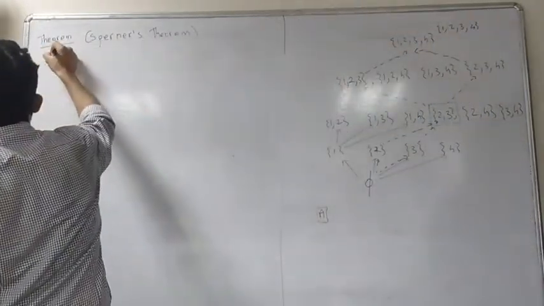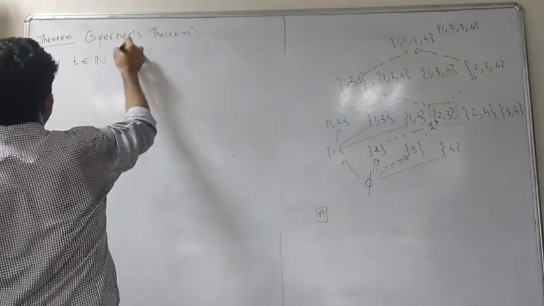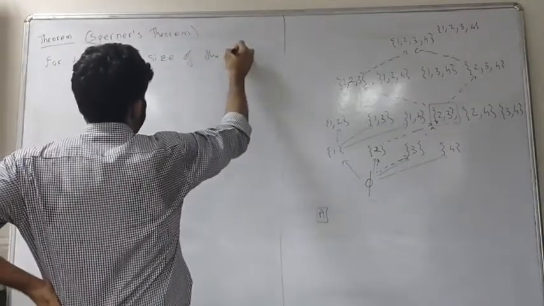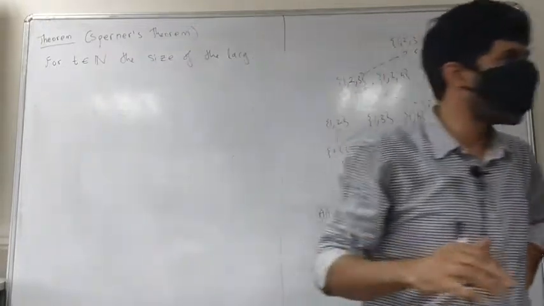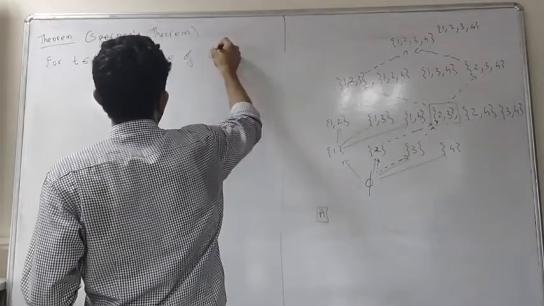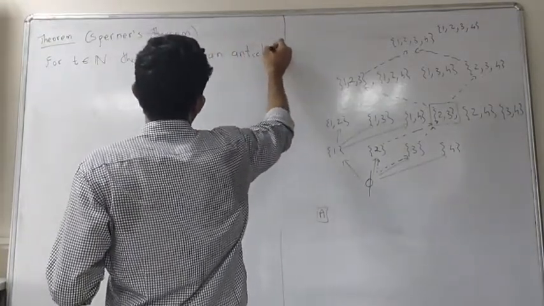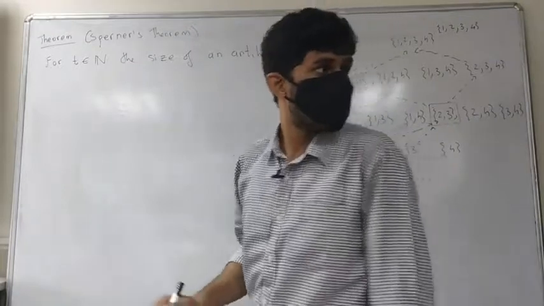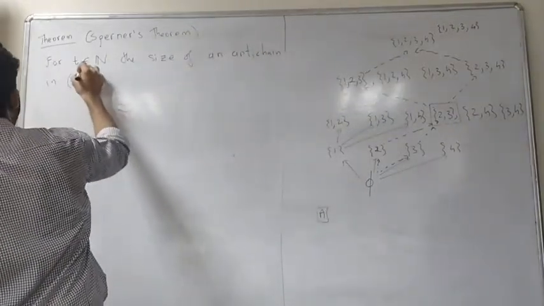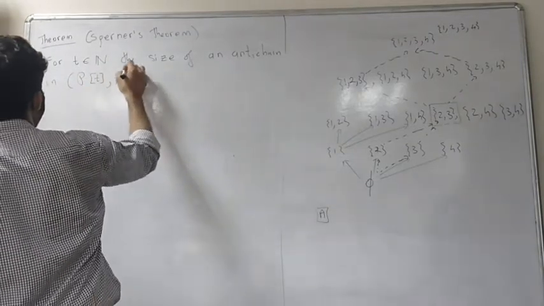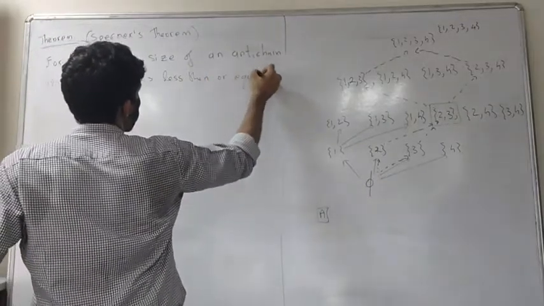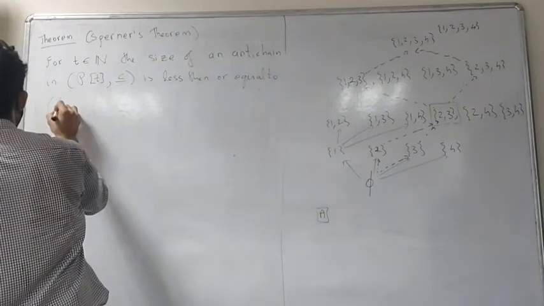For any t in N, the size of any anti-chain in the power set of T with containment is less than or equal to tC(t by 2).